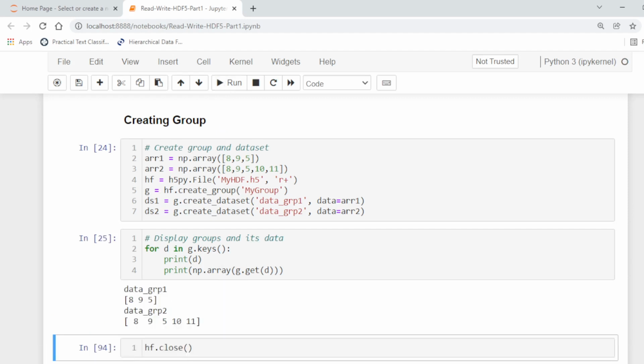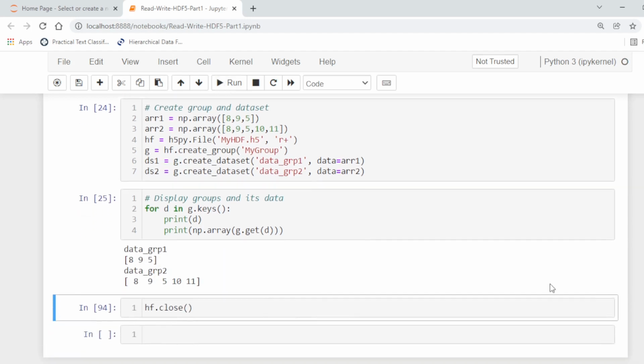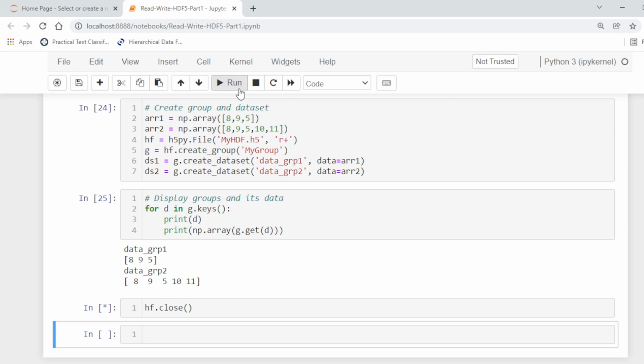The first is data group 1, this is the first data set with these values, and this is the second one with these values. Now we close the file. So in this way we can use the Python package h5py or pandas for creating and reading HDF files.